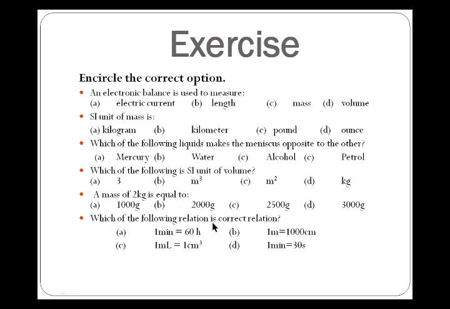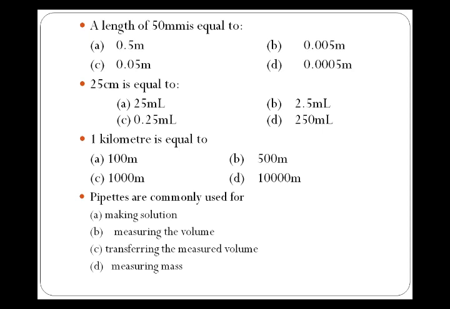Which of the following relations is the correct relation? Option C, 1 milliliter is 1 centimeter cube, because we know that the measuring cylinder has two units, 1 milliliter and 1 centimeter cube, and both are equal. Okay, the remaining MCQs: a length of 50 millimeter is equal to 0.05 meter. 25 centimeter cube is equal to 25 milliliter. 1 kilometer is equal to 1000 meter.